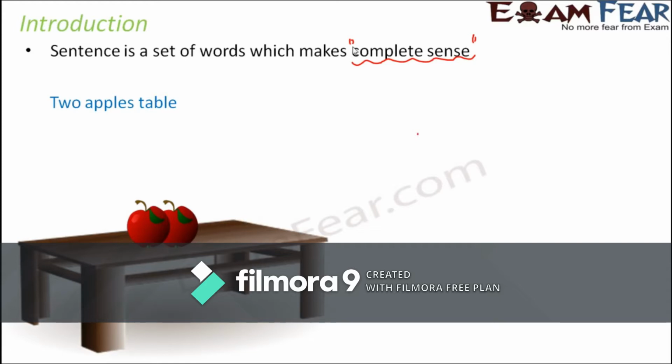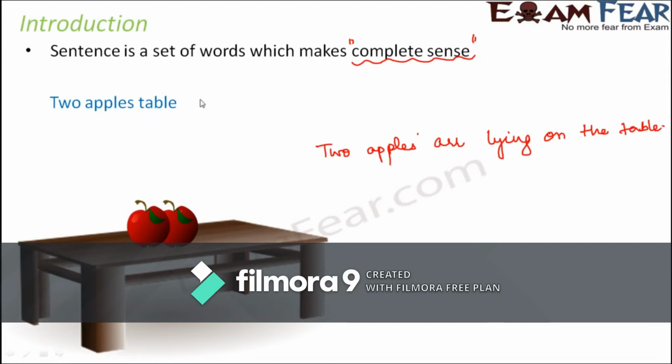But if I tell the same thing in a slightly different way, that 2 apples are lying on the table. Now, when we say this, 2 apples are lying on the table, even if you do not see this picture, you would be able to understand what I am trying to say. In fact, you would be able to visualize the scenario that, okay, there are 2 apples which are lying on the table, right?